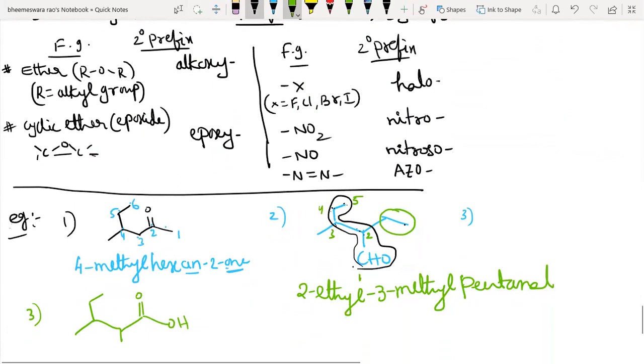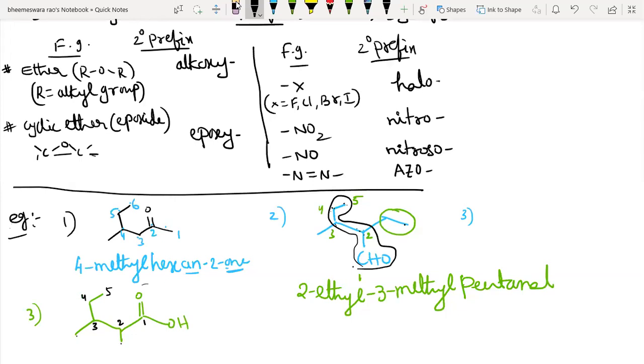So here the functional group is what, students? Carboxylic acid, COOH, a terminal functional group. Very good. So we should assign number 1 to this, since it is terminal. 1, 2, 3, longest will be 5. Very good.